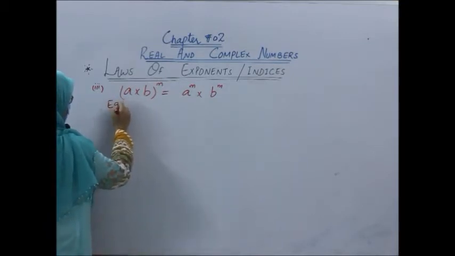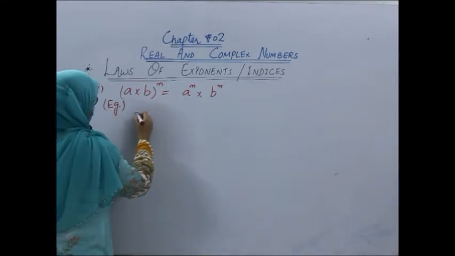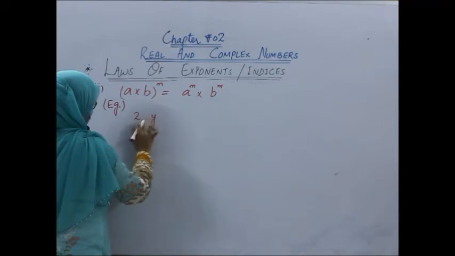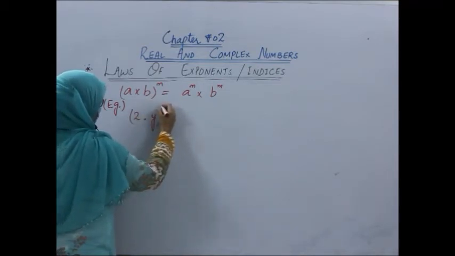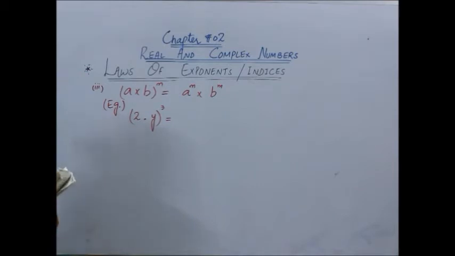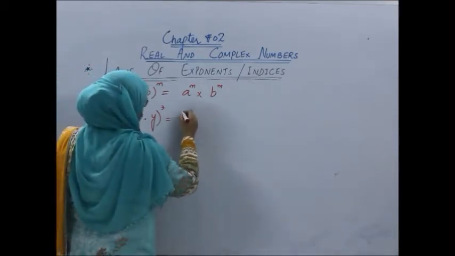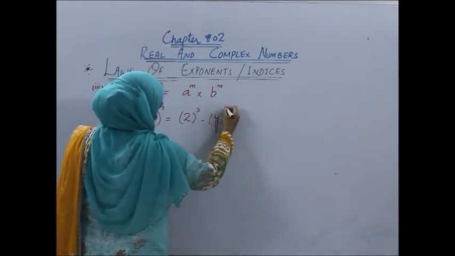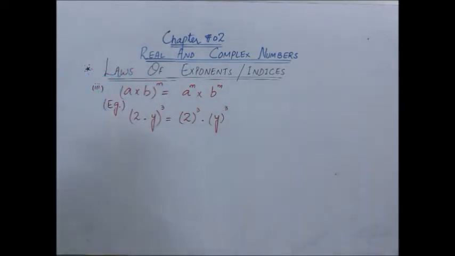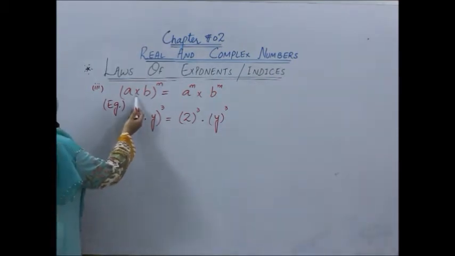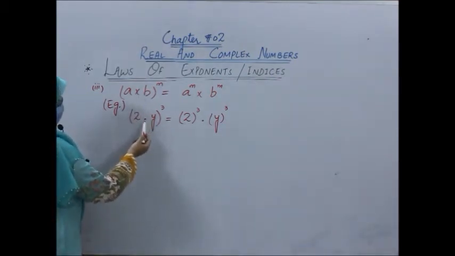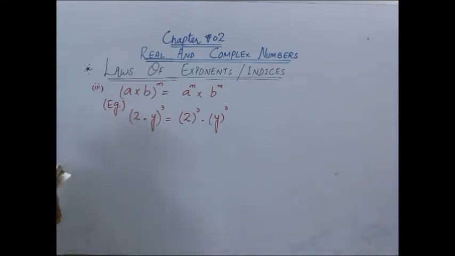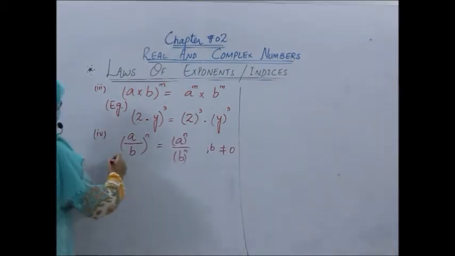For example, if you have 2 into y, right? 2 into y whole power 3. So this law says we can write power 3 on 2 separately and then multiply this answer with the y power 3. As you can see, we can replace a product sign or multiplication sign with this point or dot as well, right? So let us take an example for this property.